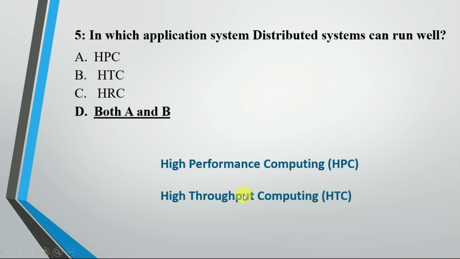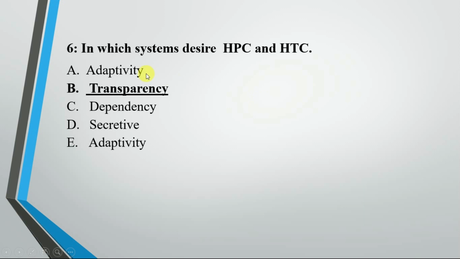Now the question is, in which system are HPC and STC desired? The answer is transparency, because HPC and STC are desired for transparency in the system.